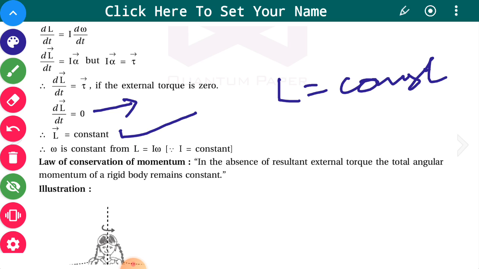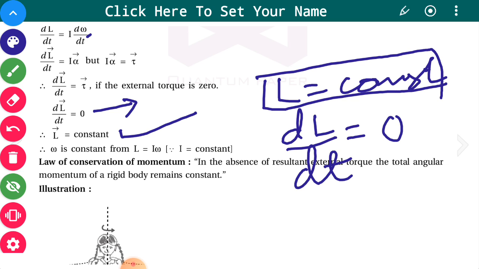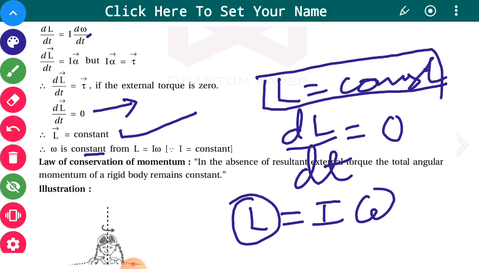If L is constant, then ω is also constant, as L = Iω, because I, the moment of inertia, is a fixed quantity.